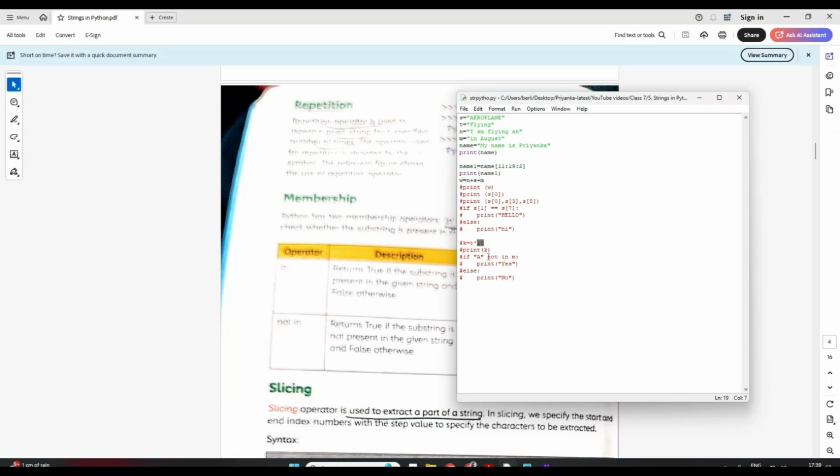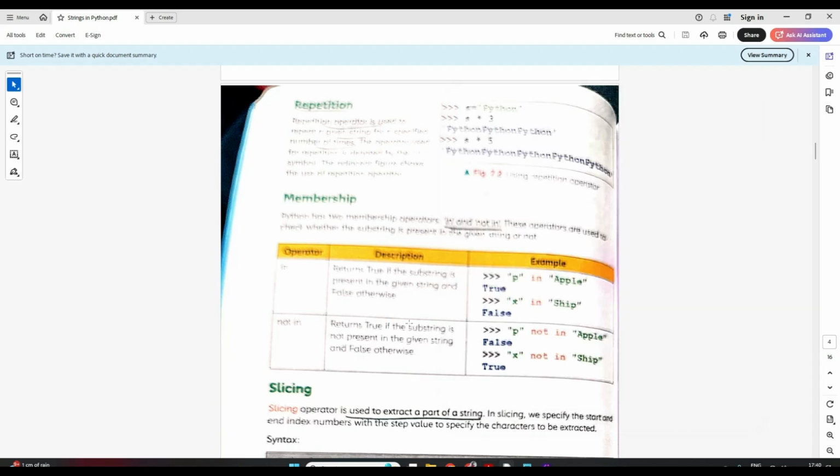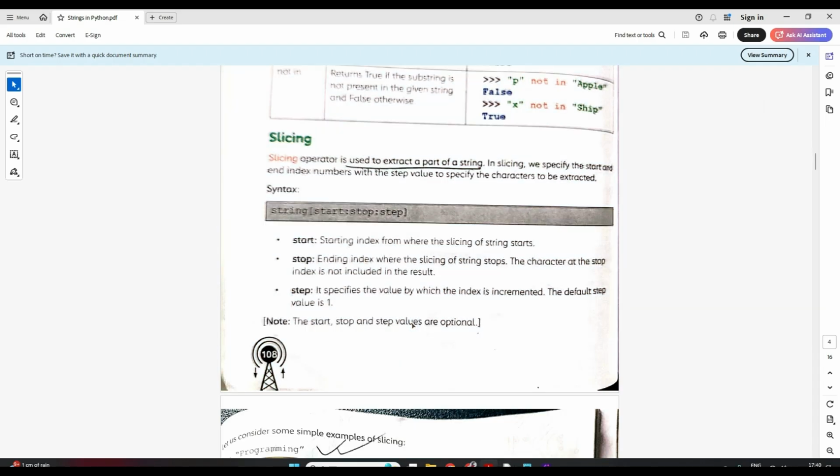In membership, we have in or not in, where we check if a particular character is there in your string or not. And the last one was slicing, where we want to extract a part from the string. In slicing, first we put the variable name, the string name from where we want to extract. Then in square brackets, we have 3 parameters separated by a colon: we specify the start, the stop and the step value.